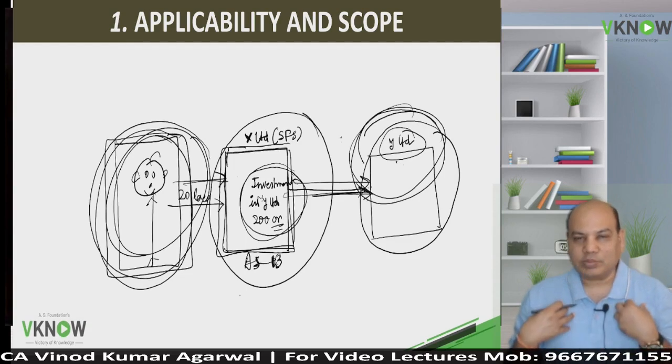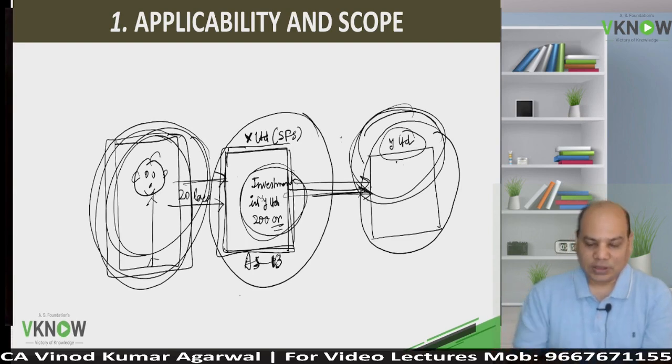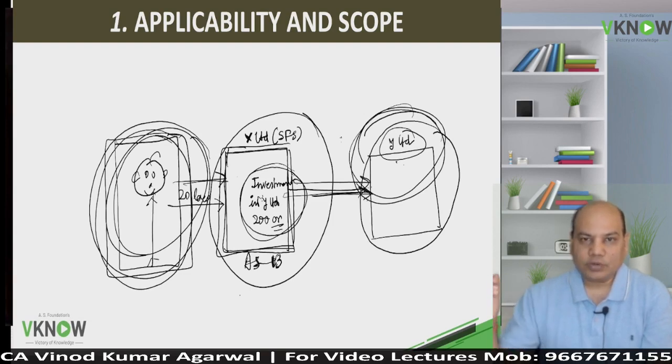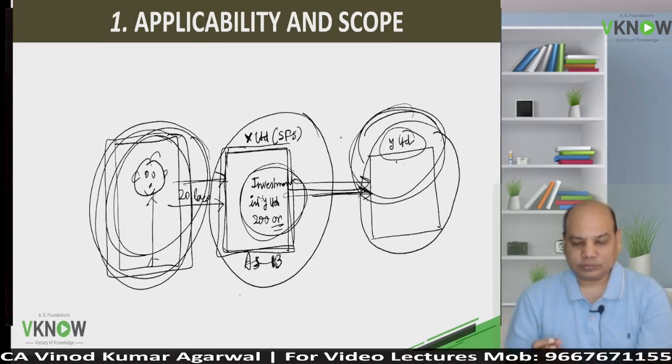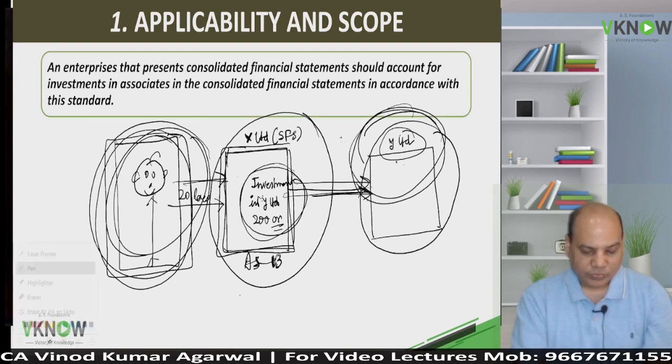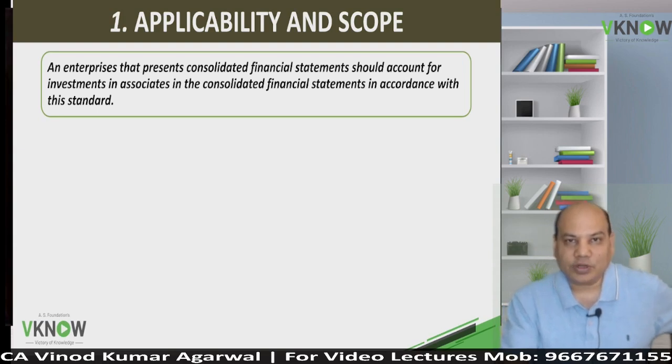Nowadays many companies work through associate companies where they make a huge investment, and as an investor I am also supposed to understand the performance of the associate, because my money is not actually used in X, that money has actually got transferred to Y. If you have understood the reason for doing special accounting for investment in associate, then I will go further.